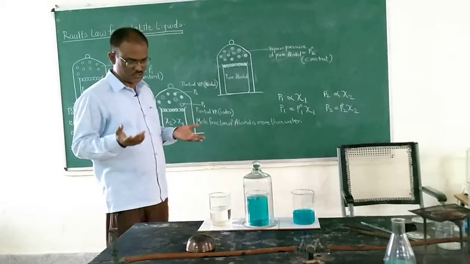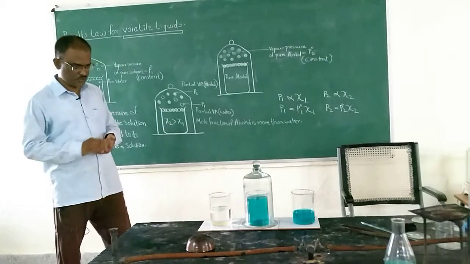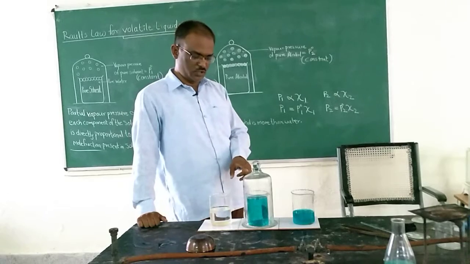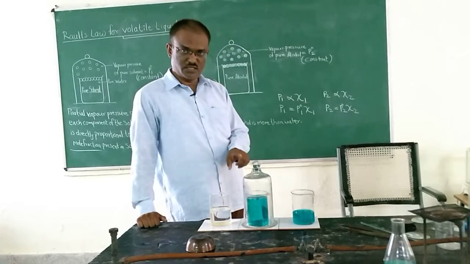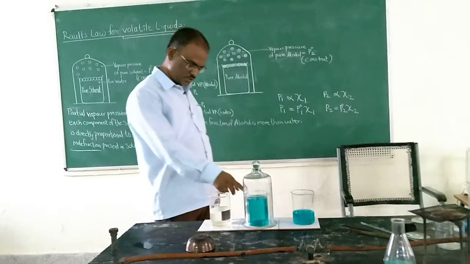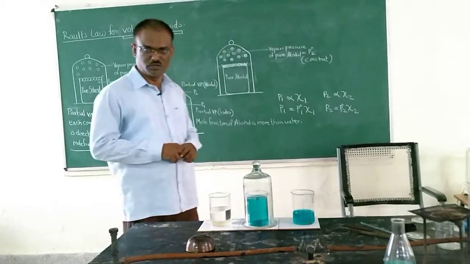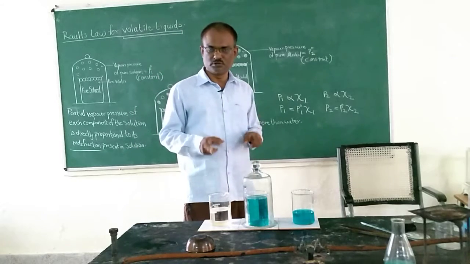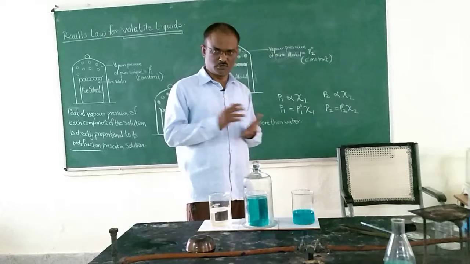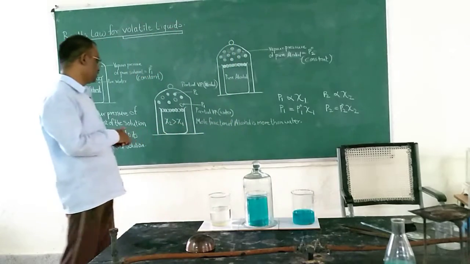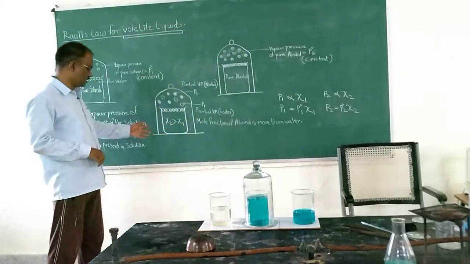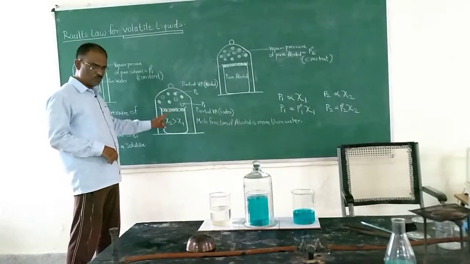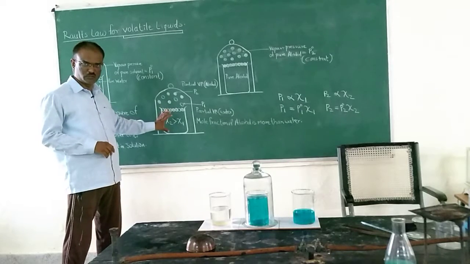After a few hours, 4 to 5 hours, what will happen? The vapor pressure will be produced. Now here vapor pressure will be produced by the alcohol as well as the water. The water which is present here is going to produce vapor pressure, and the alcohol which is here is also going to produce vapor pressure. Both of them are going to produce vapor pressure. Now see this figure shown here. If you see, the alcohol is in more quantity. I have added a larger quantity of the alcohol.